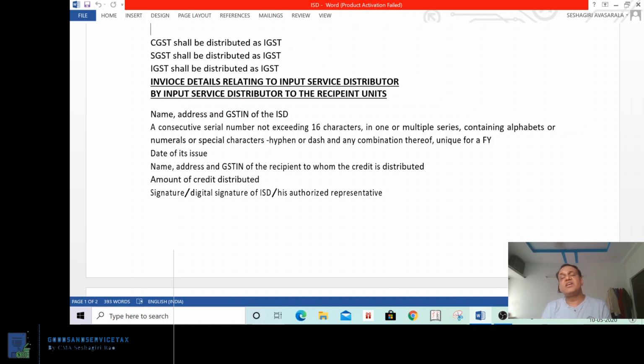What are the contents of the ISD invoice? Because for the purpose of distributing the credit, he has to issue one invoice. The invoice is called the ISD invoice. What details are mentioned? Name, address, and GST number of the ISD, consecutive serial number not exceeding 16 characters, date of issue, name, address, GST number of the recipient, amount so distributed, signature or digital signature of the input service distributor or his authorized representative. This is about input service distributor.